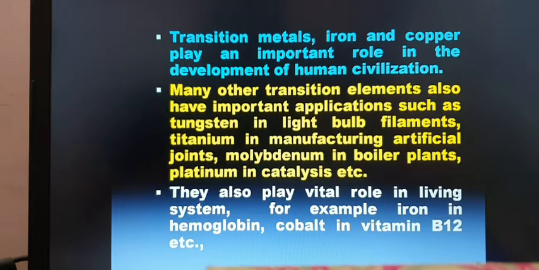For example, iron in hemoglobin, cobalt in vitamin B12, etc.